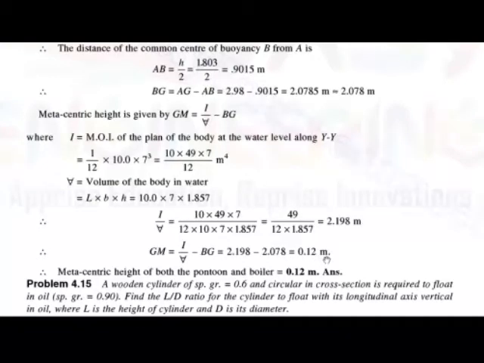Okay, so metacentric height is equal to 0.12 meter. Here is the answer. Okay, what they have told us to find out is the metacentric height of both pontoon and boiler, which is equal to 0.12 meter. Okay, hope you understand well the complete example.